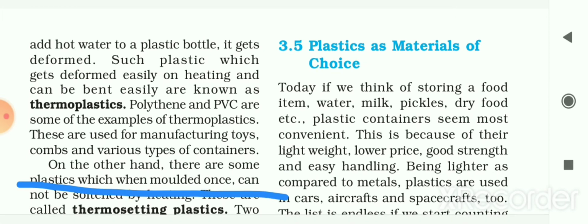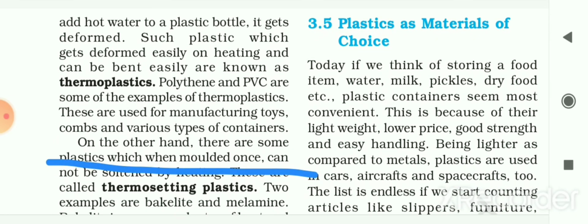Deformed means its shape gets changed. Such plastics which get deformed easily on heating and can be bent easily are known as thermoplastics. The examples of thermoplastics given to you are polythene and PVC.